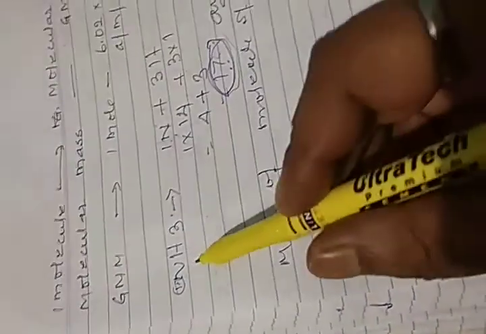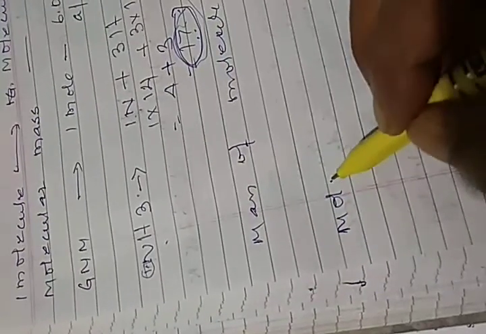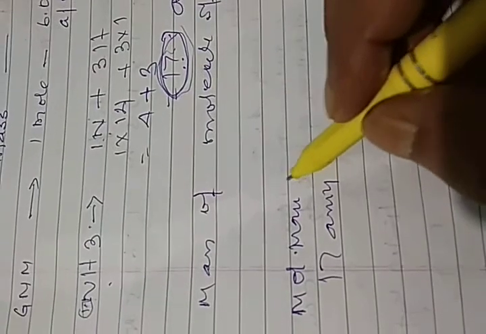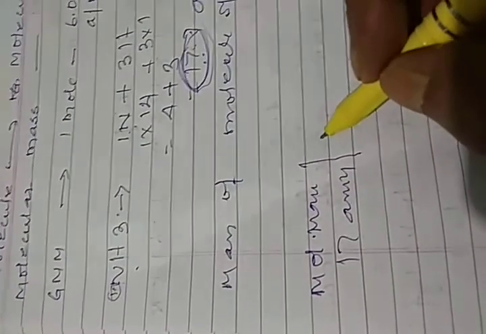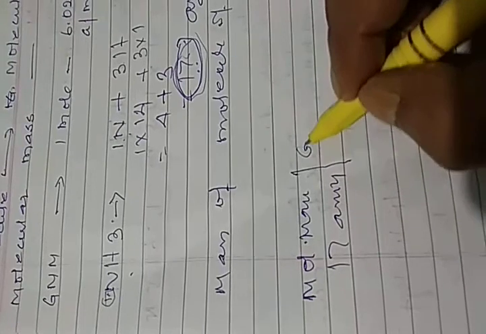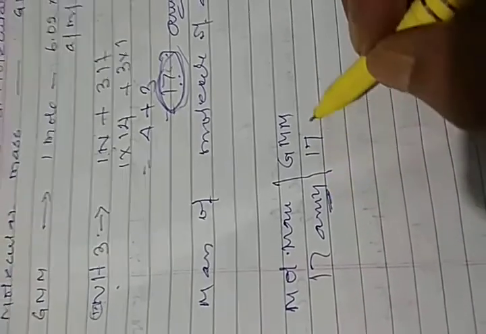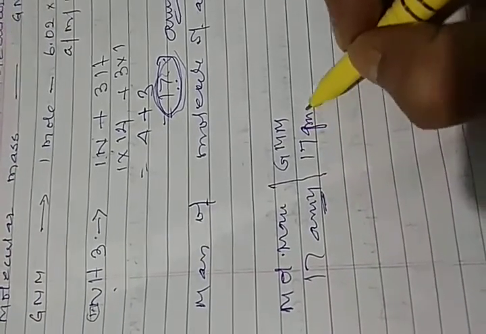So here the molecular mass of ammonia is 17 AMU. If we express this molecular mass in gram, it will be gram molecular mass. Now instead of 17 AMU, it will be 17 gram.